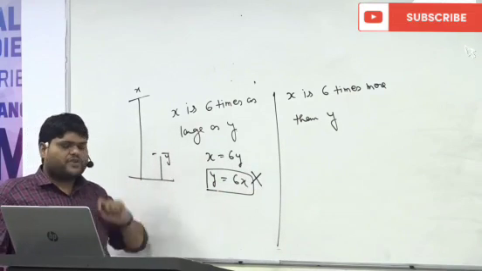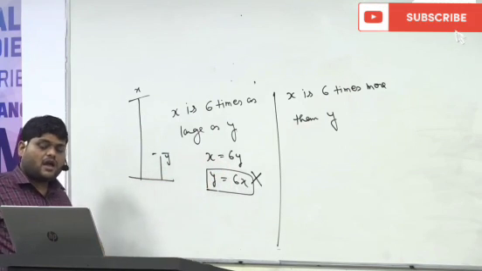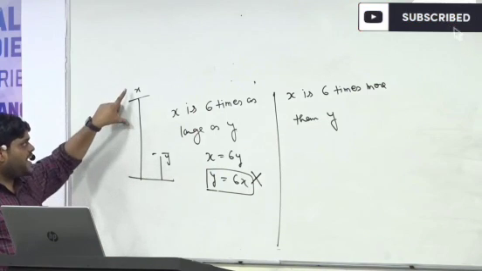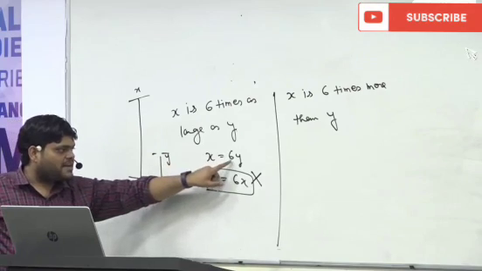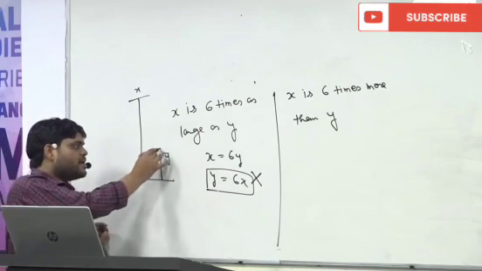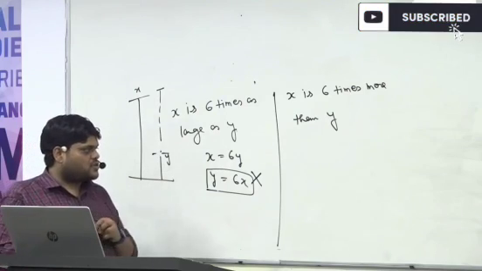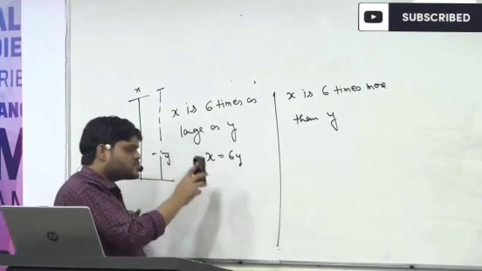Now think about the first statement. x is equal to 6y. Now this is possible. Why? Because x was already larger, y was smaller. So when you multiply by 6 in y, this becomes equal to x or not? So that means the correct statement is x is equal to 6y.